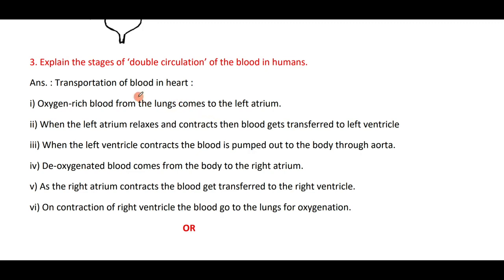The transportation of blood in heart. The oxygen-rich blood from the lungs comes to what? The oxygen-rich blood from the lungs comes to the left atrium. When the left atrium relaxes and contracts, the blood gets transferred to the left ventricle. From the left ventricle, when the left ventricle contracts, the blood is pumped out of the body to the aorta.